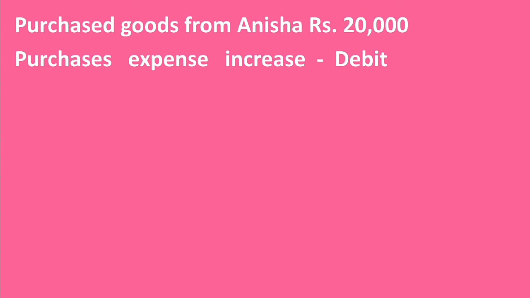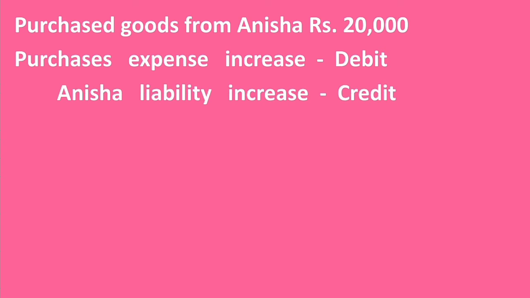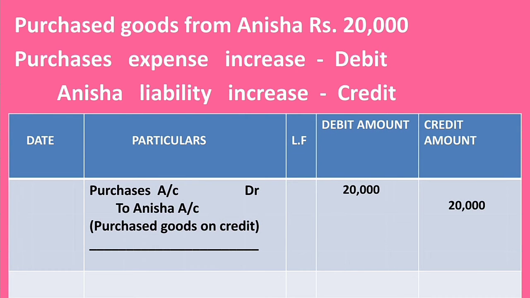So the next account, Anisha account. Anisha is a creditor and is a liability to the business. Here the liability of the business increased. Then credit liability account. Here credit Anisha account. So debit purchases account and credit Anisha account. Then the journal entry is purchases account debtor to Anisha account. Purchased goods on credit.